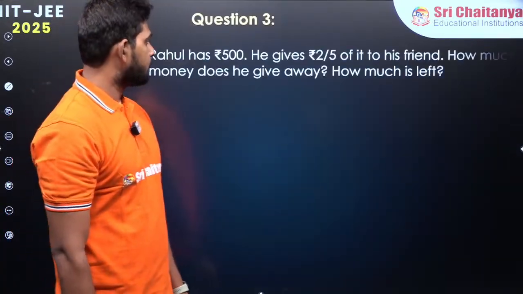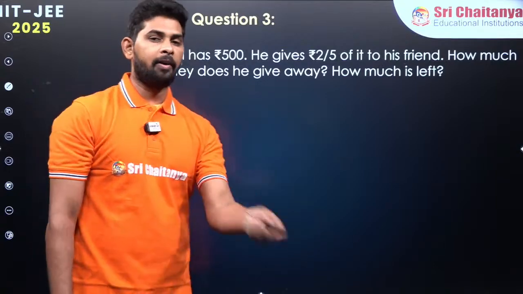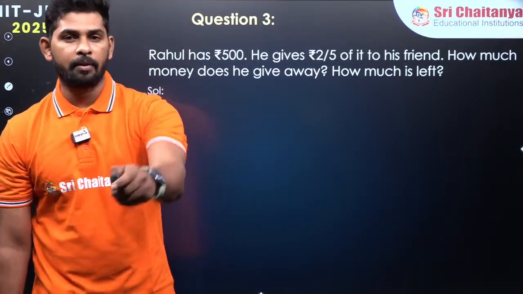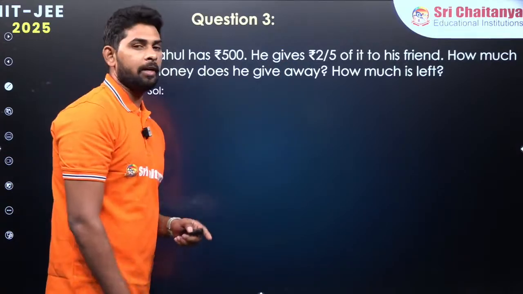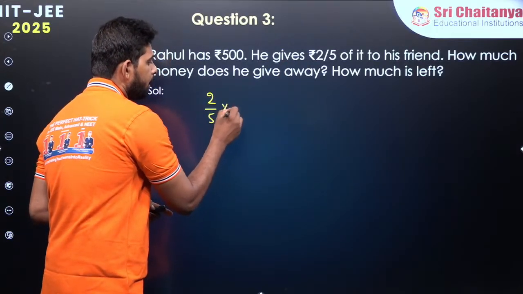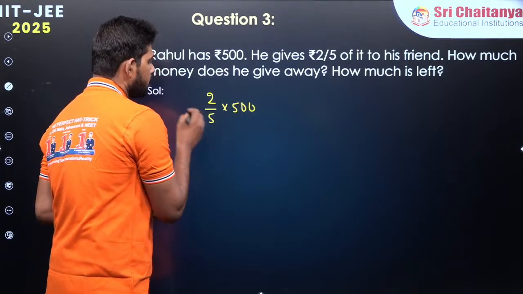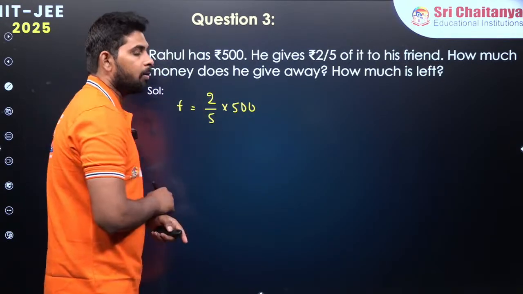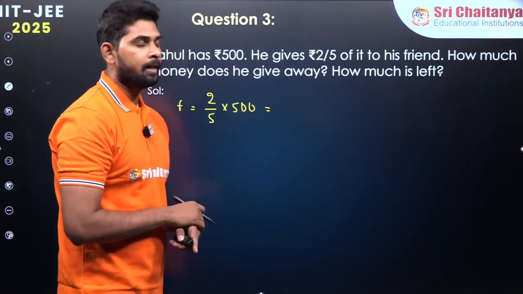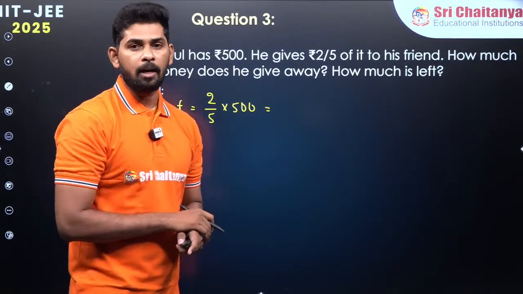Okay. Now let us take a question on this. Rahul has 500 rupees. He gives his friends 2 by 5 of this 500 rupees. So let us see how much his friend gets. The 5 cancels with 500, 100 times.